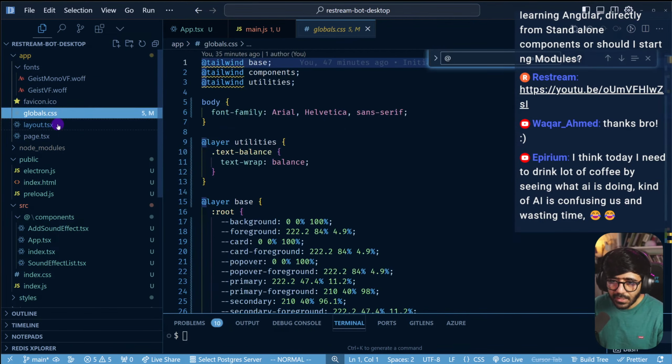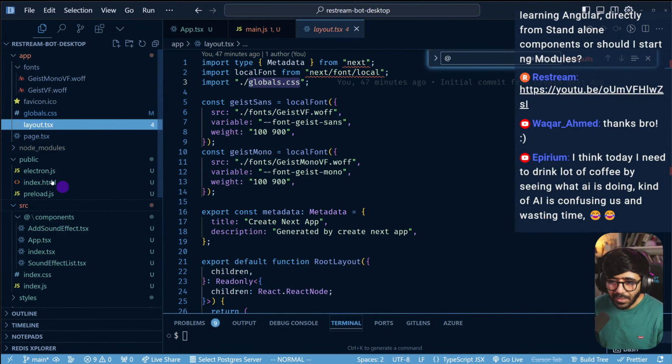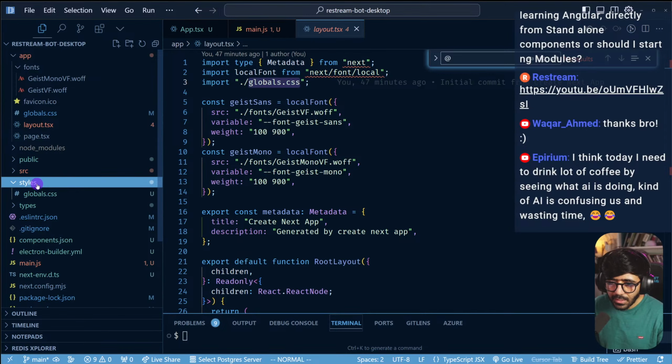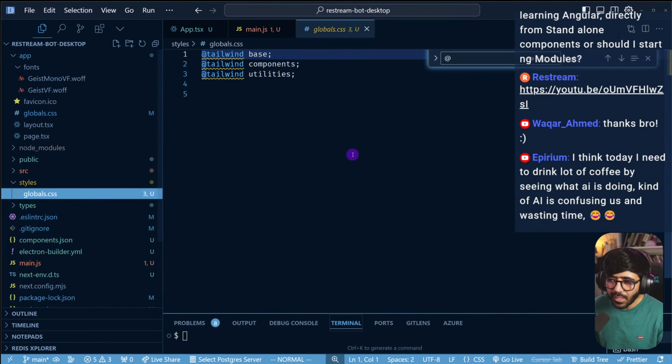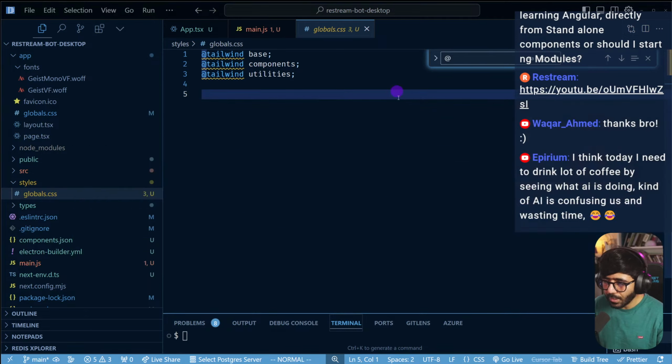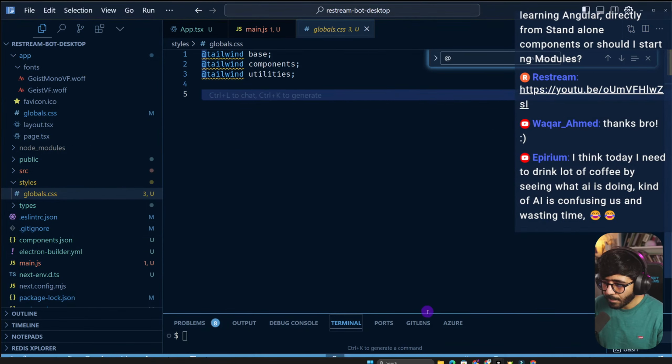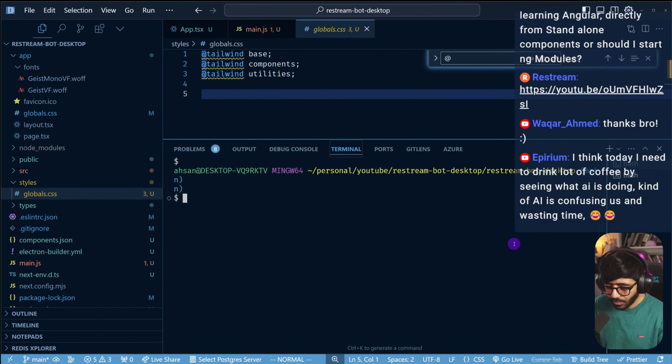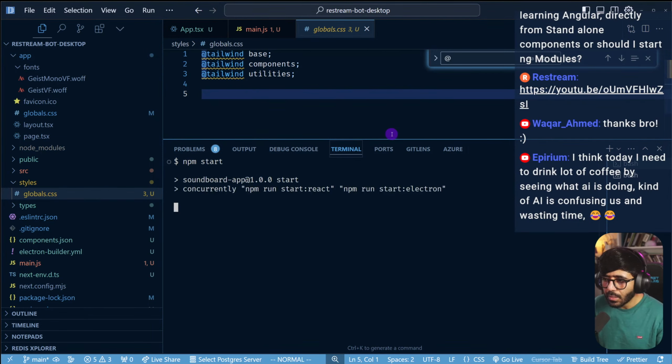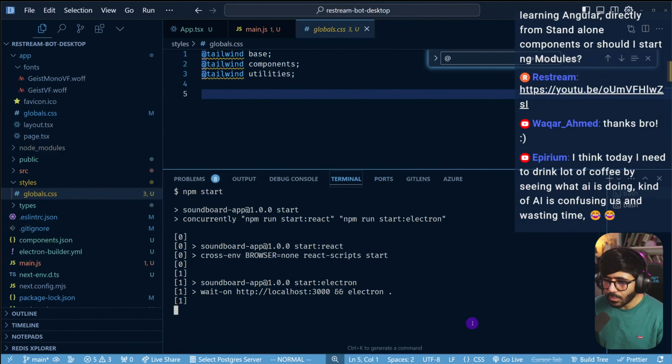Favicon, global CSS, layout TSX. Maybe, and that's just maybe, this file is still being used. I want to double check this. So if I run this again, sorry, I'm going to run this again. I think this is the file which is still working.